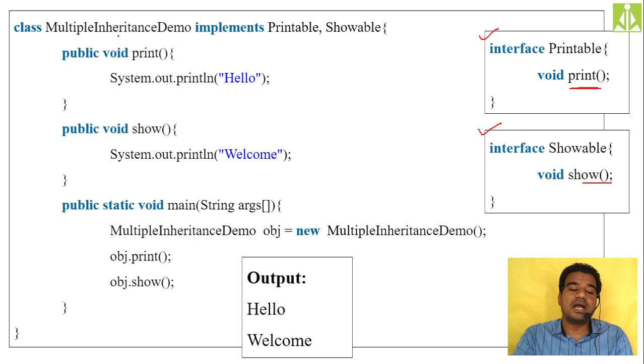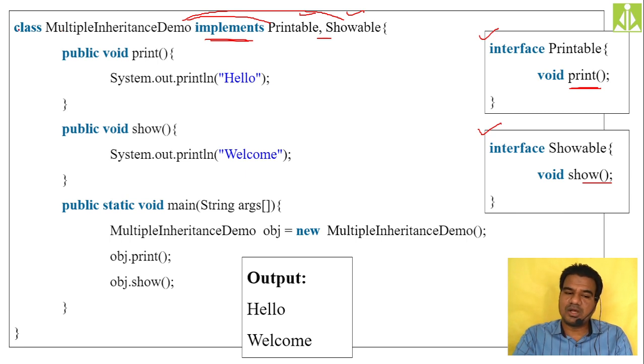So I'm creating a class with the name multiple inheritance demo. This class is implementing both the interfaces. Using a comma between the interfaces is completely allowed in Java. So this multiple inheritance demo class is inheriting both these interfaces at the same time, the printable interface as well as the showable interface. So now it will get the abstract method print and the abstract method show.